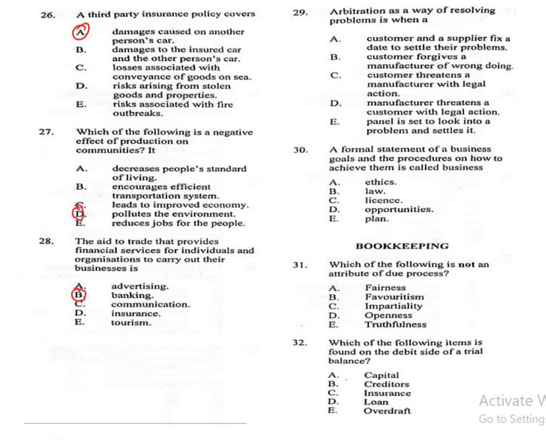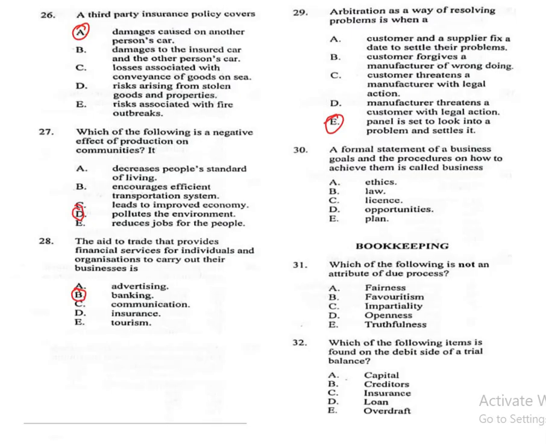Question 29. Arbitration as a way of resolving problems is when A. Customer and a supplier fix a date to settle their problems. B. Customer forgives a manufacturer of wrongdoing. C. Customer threatens a manufacturer with legal action. D. Manufacturer threatens a customer with legal action. E. Panel is said to look into a problem and settles it. The correct answer for question 29 is option E. Arbitration as a way of resolving problems is when a panel is said to look into a problem and settles it.